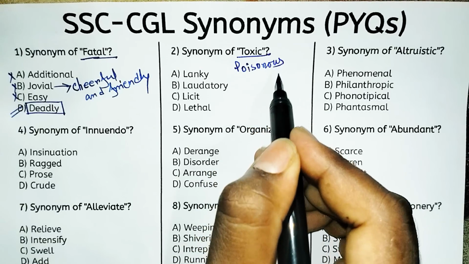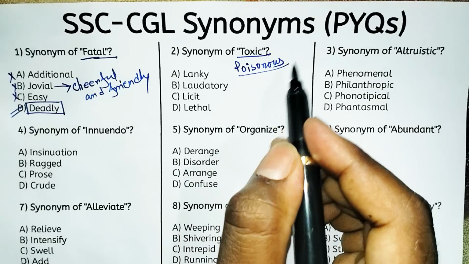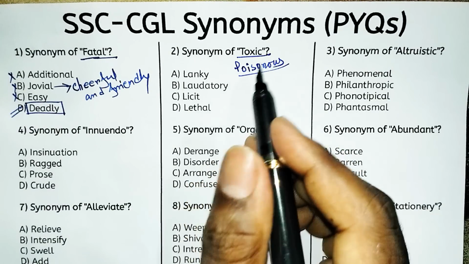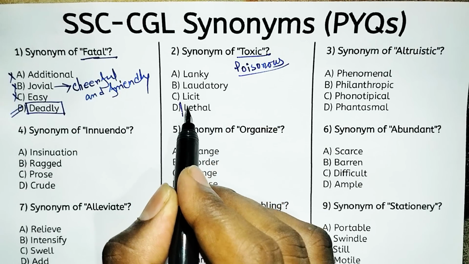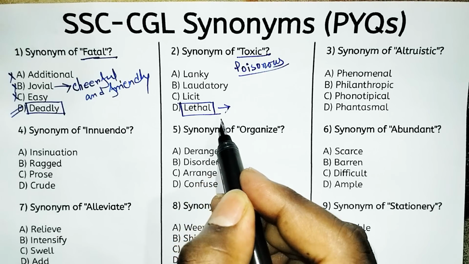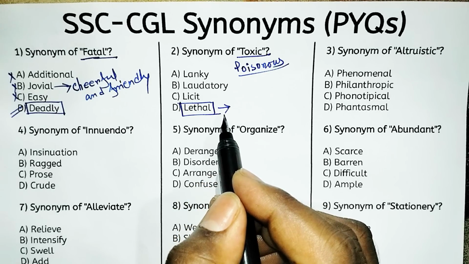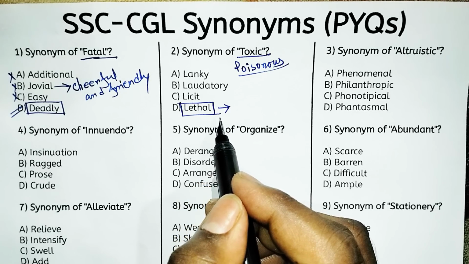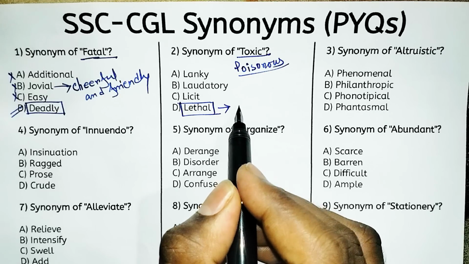Toxic means poisonous. That's why the right answer is option D, that is lethal. Lethal means one kind of poison, or you can say deadly, and one kind of harmful.